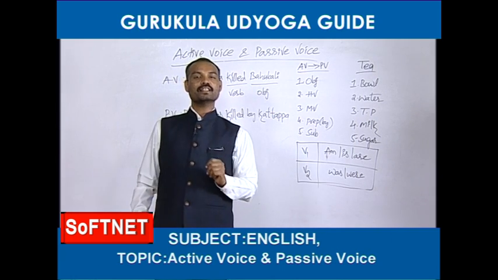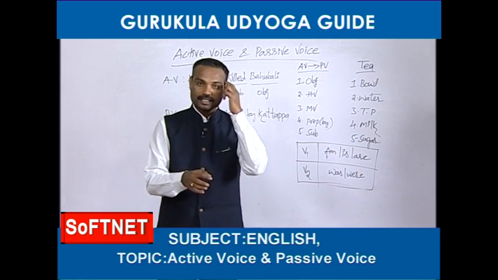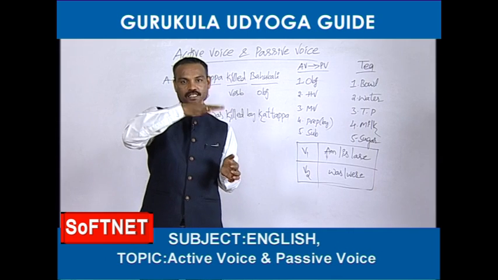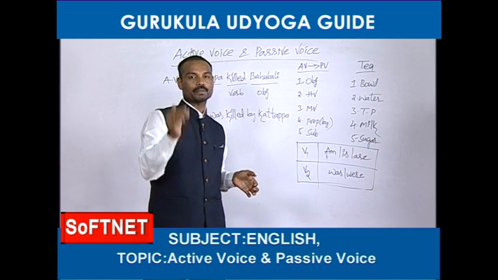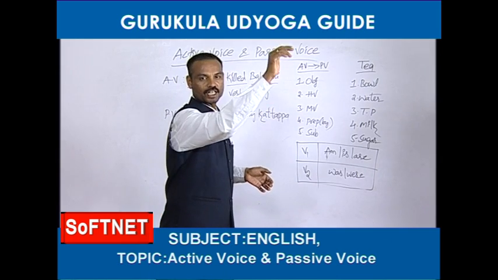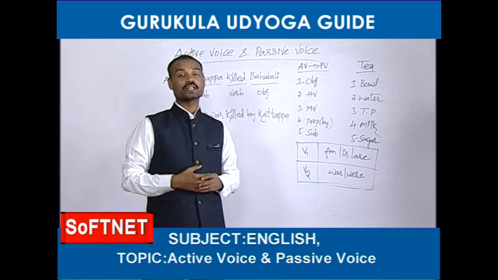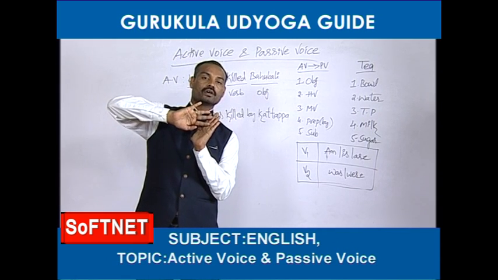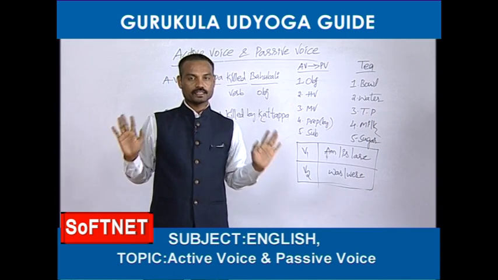So 3 tenses have become very easy, friends. You can easily remember what is there. See, in present tense fourth one, in past tense fourth one, in future tense fourth one: present perfect continuous, past perfect continuous, future perfect continuous tense, and the future continuous also. So like this, these 4 tenses cannot be changed into passive voices.